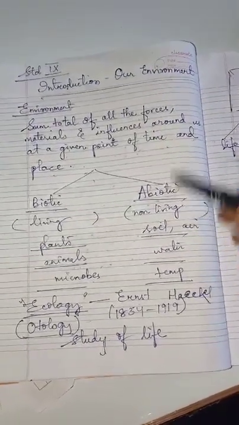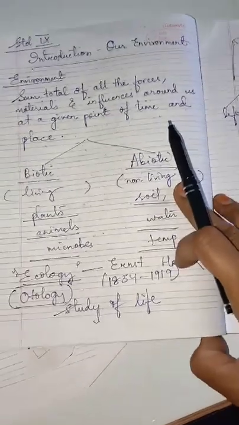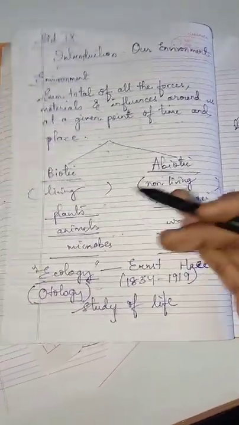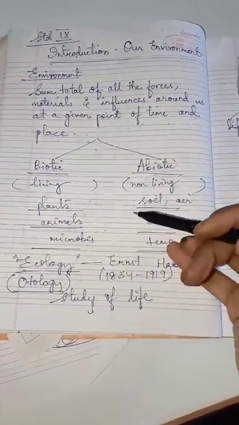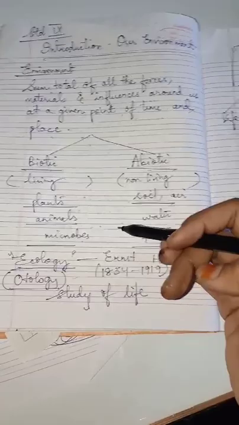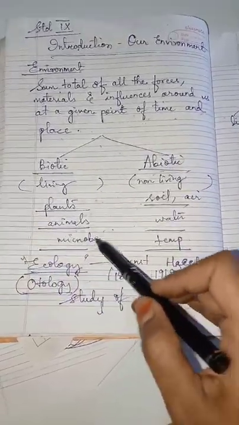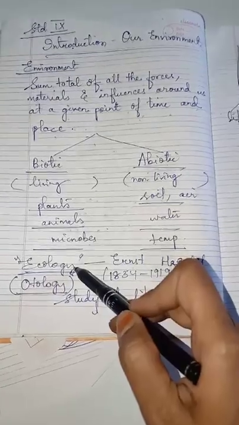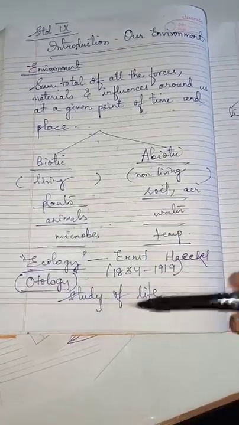So why do we need to study all this? This is highly essential in order to study the various interrelationships between the living and the non-living components of our atmosphere, lithosphere and hydrosphere. In that case, this study is known as ecology. Ecology is a subdiscipline of biology, the study of life.